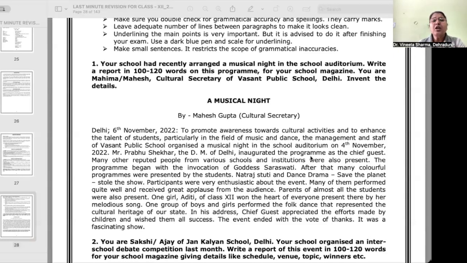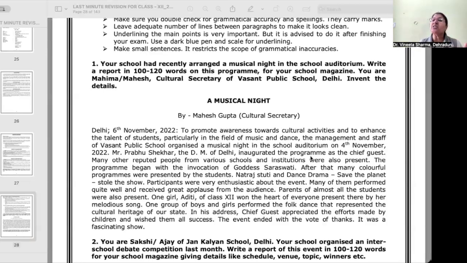It's okay. To promote awareness towards cultural activities and to enhance the talents of students, particularly in the field of music and dance, the management and staff of Vasant Public School organized a musical night in the school auditorium on such and such date. Mr. Prabhu Shekhar, the DM of Delhi, inaugurated the program as the chief guest. Many other reputed people were also present. That should be your introductory paragraph.